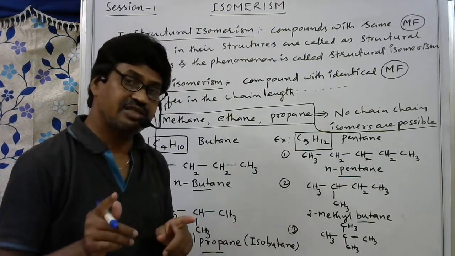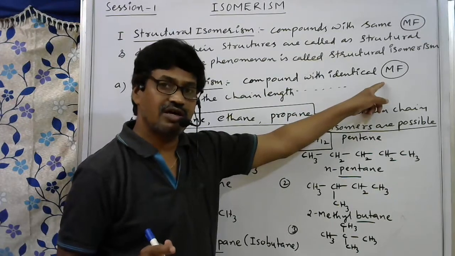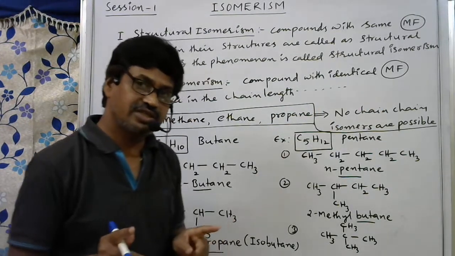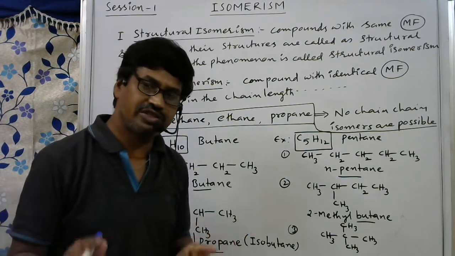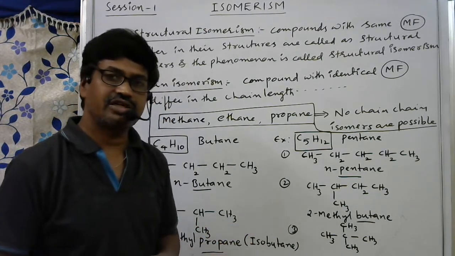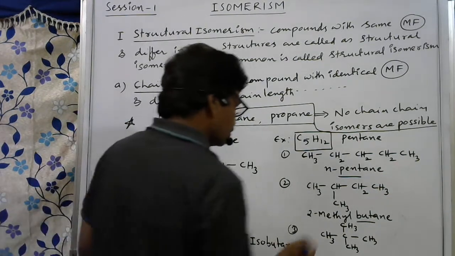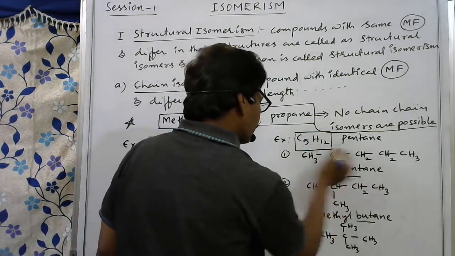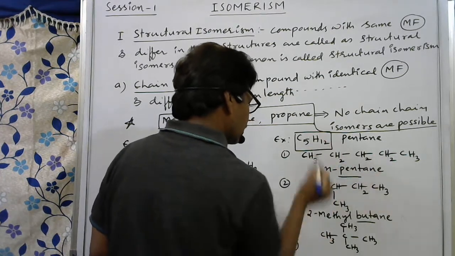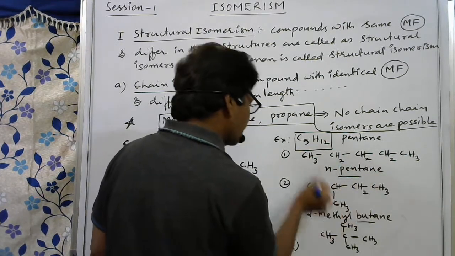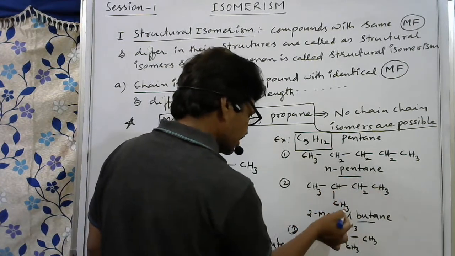Just observe once. The basic thing is that there should be the same or identical molecular formula. Is the same molecular formula there or not? That is the basic thing. If the same molecular formula is not there, then it does not come under isomerism. So here 1, 2, 3, 4, 5 carbons: 3 plus 2, 5 plus 2, 7 plus 2, 9 plus 3, 12 hydrogens. Here also 5 carbons: 3 plus 1, 4 plus 2, 6 plus 3, 9 plus 3, 12 hydrogens.